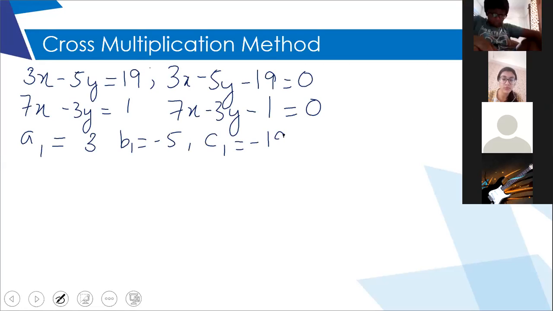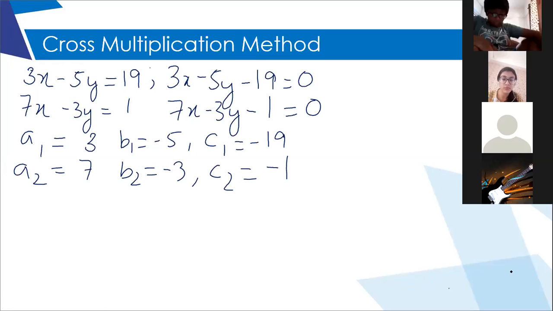Okay, Girija, tell me A2, B2 and C2. Ma'am, A2 will be 7x, B2 will be minus 3y. Do we include y also, or we just take the number? No, minus 3. C2 is minus 1. Okay. Now Manas, tell me the next step.